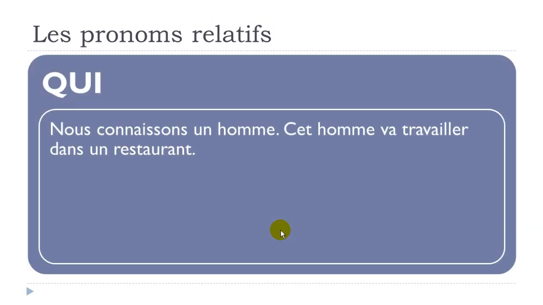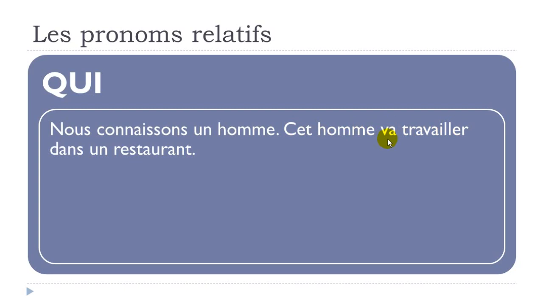And then we'll see a third example. Nous connaissons un homme. Cet homme va travailler dans un restaurant. So in that case, what do we have here? We've got a second sentence in which we've got: this man is going to work. So va, it's aller. That's what we call futur proche.